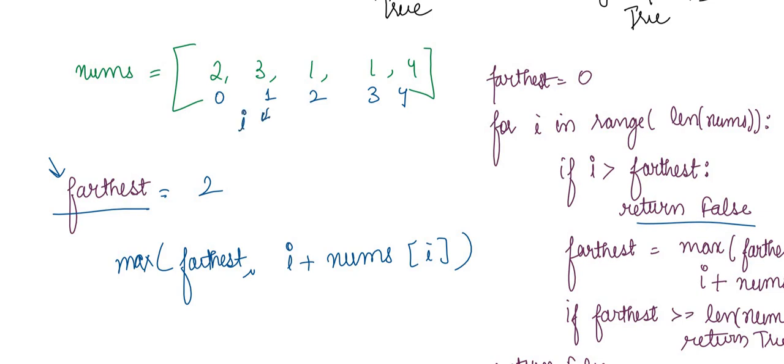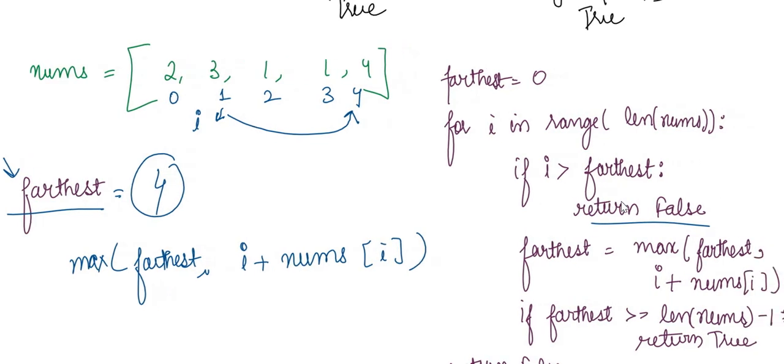So I index is 1 right now. So farthest will be the maximum of 2 comma 1 plus 3, which is 4. So farthest value is 4. So that means the maximum jump you can make from this point to the last point is at the index 4. Once you reach the last index, you will simply return true. That means you can jump from 0th to 4th index, right?